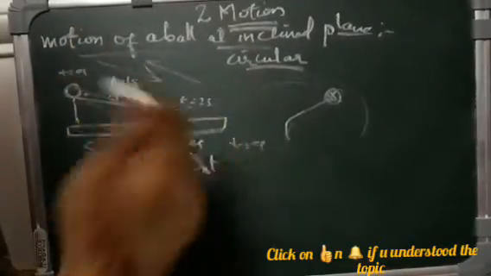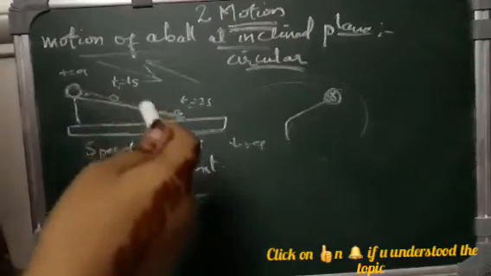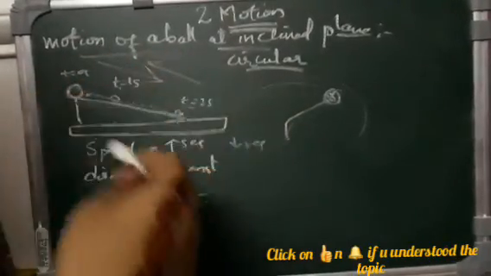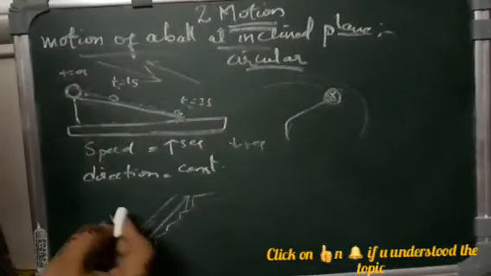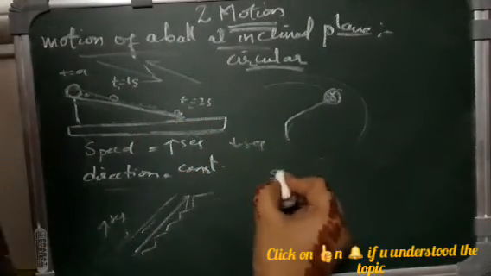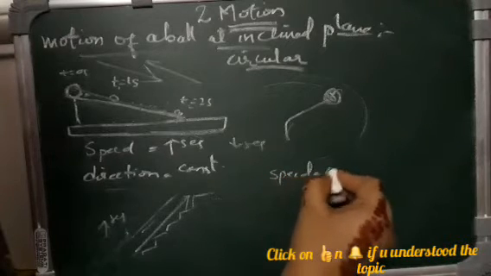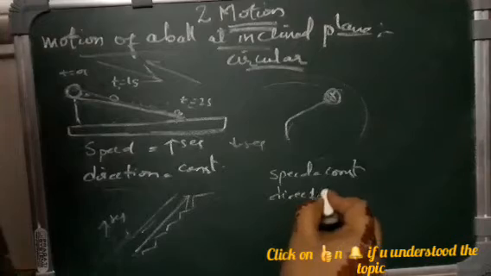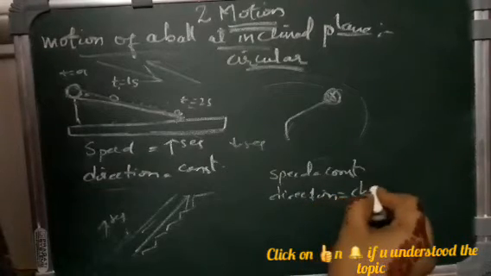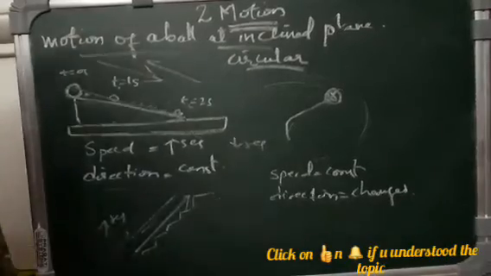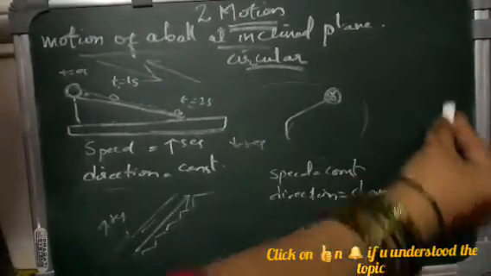You are just rotating like this and the speed is the same, but the direction is changing. Sometimes the direction will be like this, sometimes like this. So in the first case we saw that the direction is constant. Here we see that the speed is constant, but the velocity, that is the direction, changes. Now we will see the motion of an object thrown in the air.